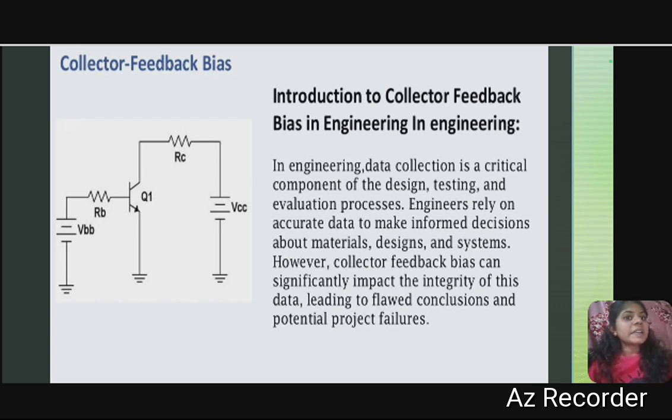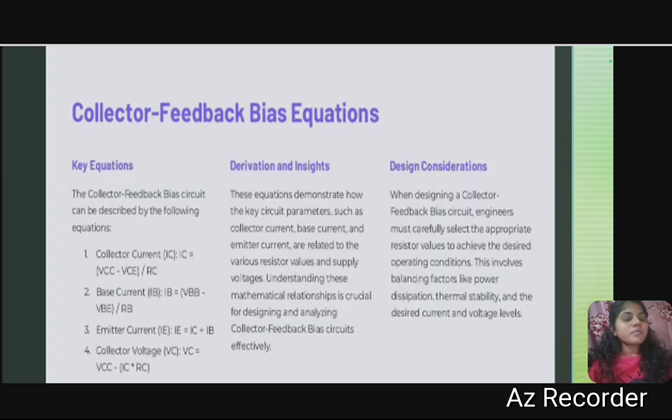The engineers rely on accurate data to make informed decisions about the materials, designs and the systems. However, the collector feedback bias can significantly impact the integrity of this data, leading to flawed conclusions and potential project failures. When we come to the equations, there are some differences, but similar to the previous emitter feedback.